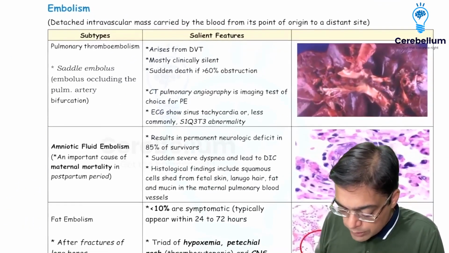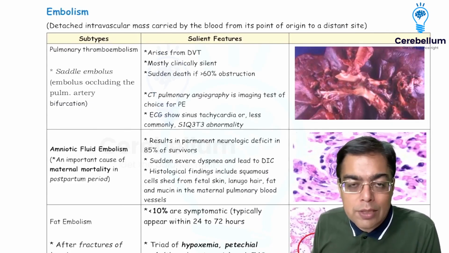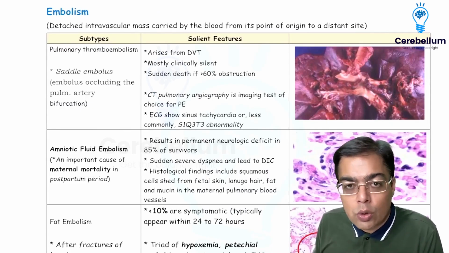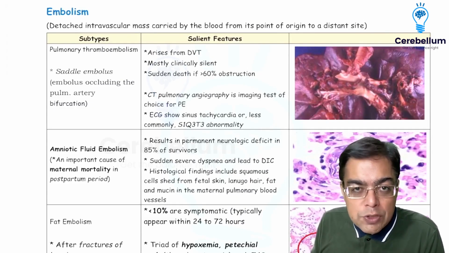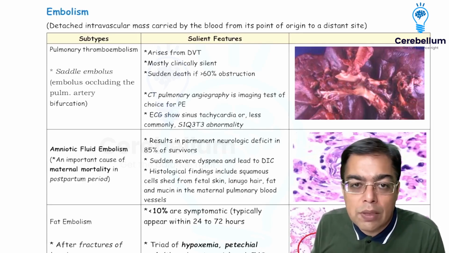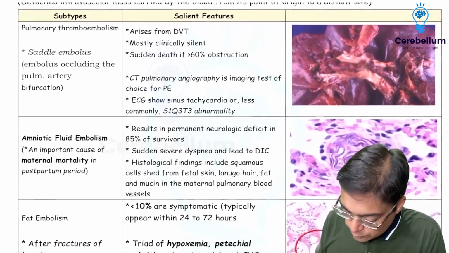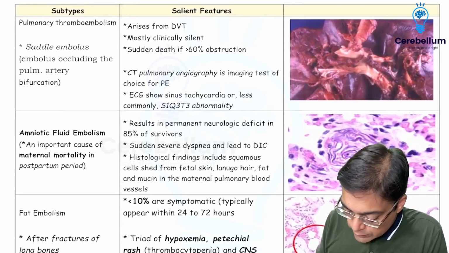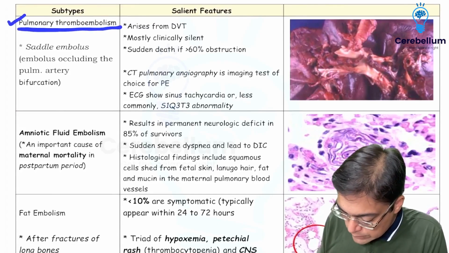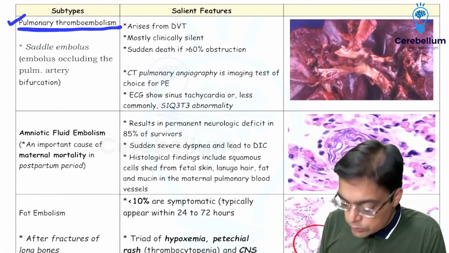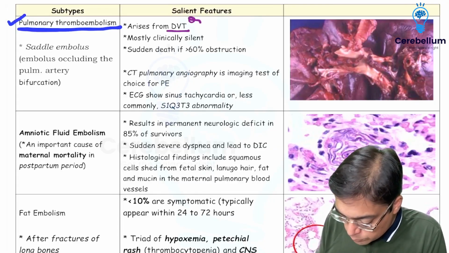Now with respect to hemodynamics, one of the most often things which is being asked in exams is from the topic of embolism. And as we understand that any piece of a detached solid, liquid or gaseous particle which is going to be moving from its initial site of formation to a distal site is what is being given the name of embolism, right? Now, one of the most important reasons of this question being asked in the exam is with respect to the clinical situation that the examiner is going to be giving you from the topic of pulmonary thromboembolism. And when you talk about pulmonary thromboembolism, it is just going to be a gentle reminder of the fact that it is going to be primarily arising from the deep vein thrombosis.